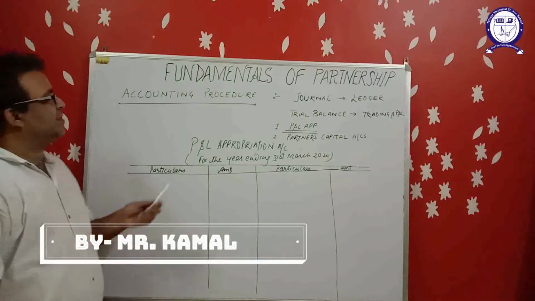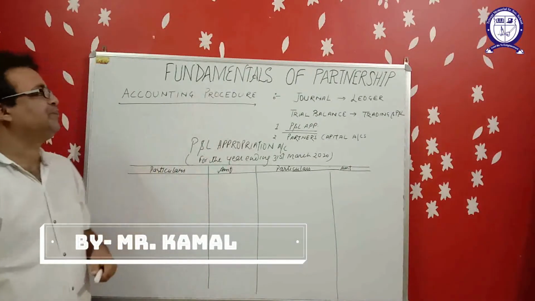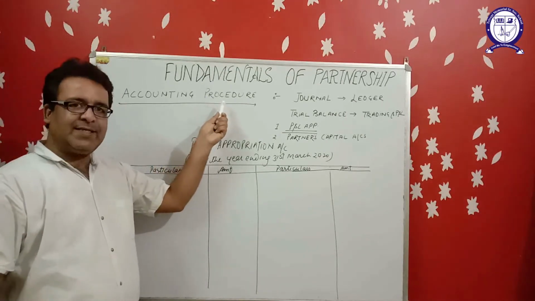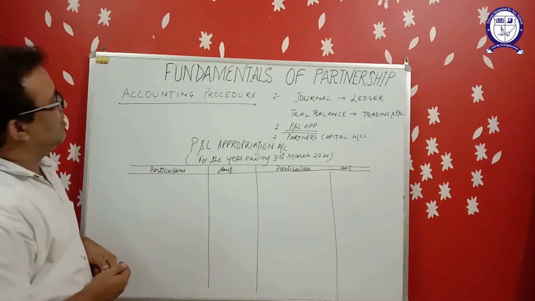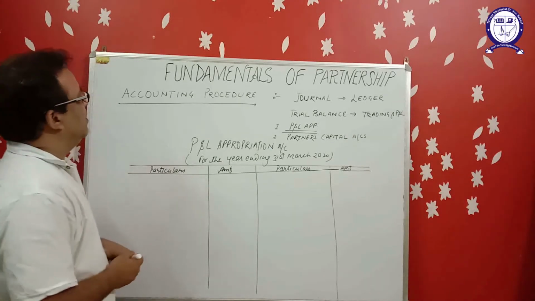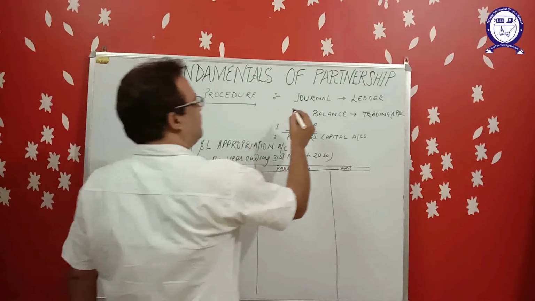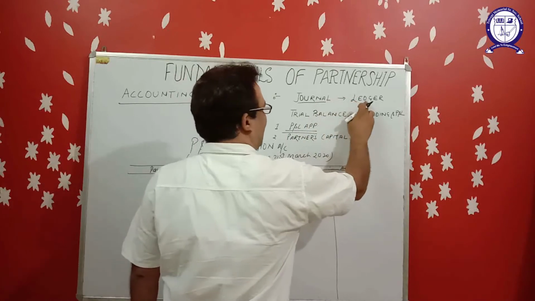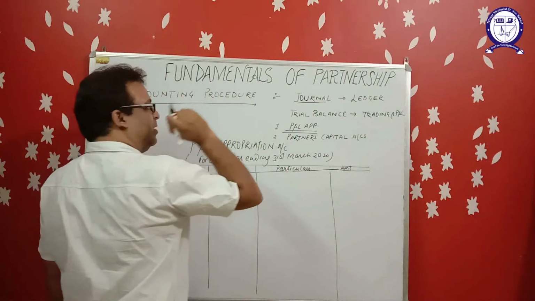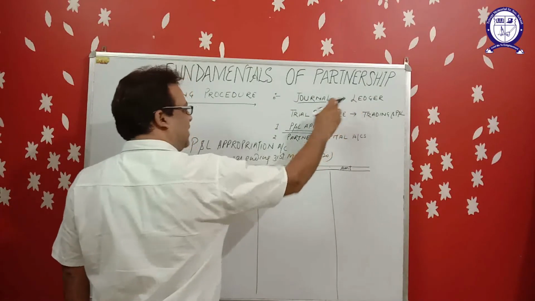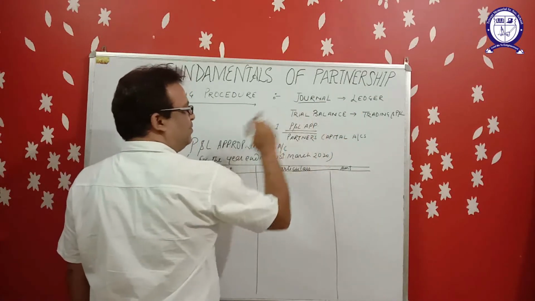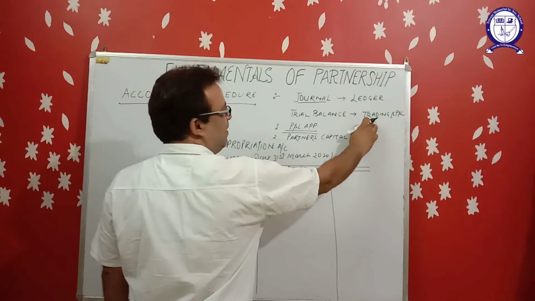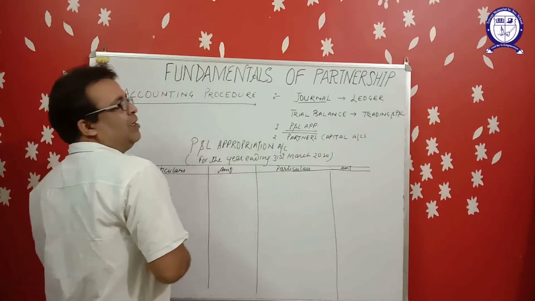Now the next topic is accounting procedure. In partnership, accounting procedure is same as it was in sole proprietorship. First of all, journal will be prepared. On the basis of journal, ledger accounts will be prepared. After ledger, at the end of the year, trial balance will be prepared. On the basis of trial balance, final accounts will be prepared to find out profit or loss.